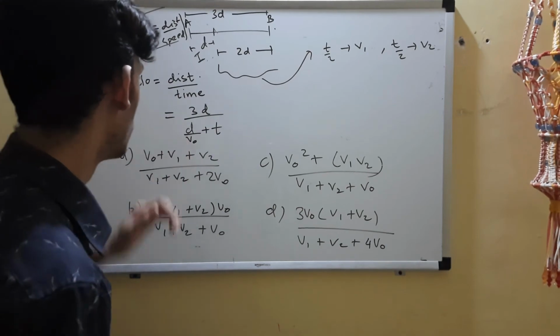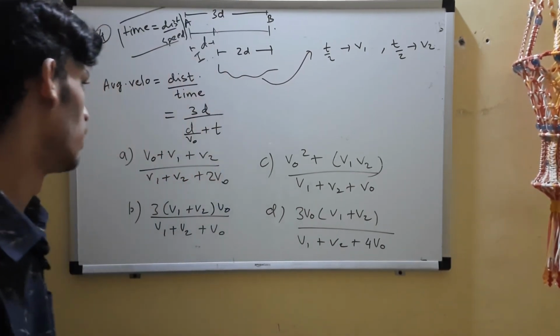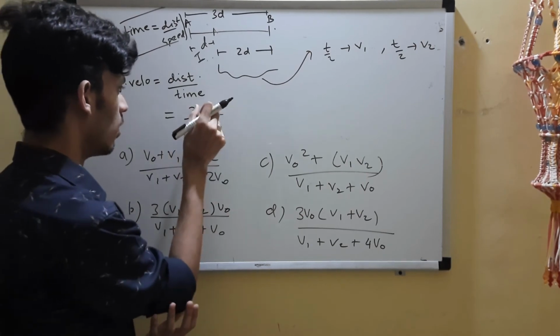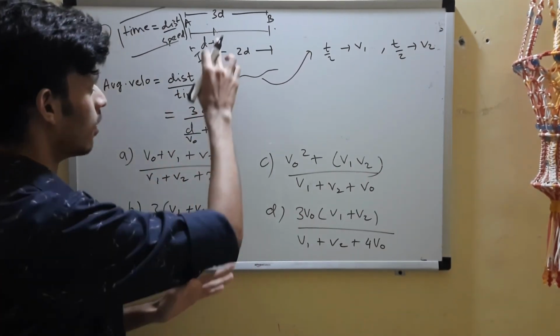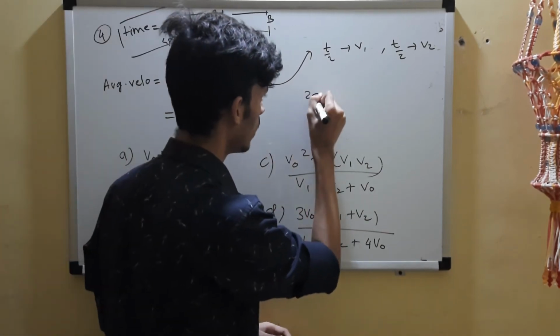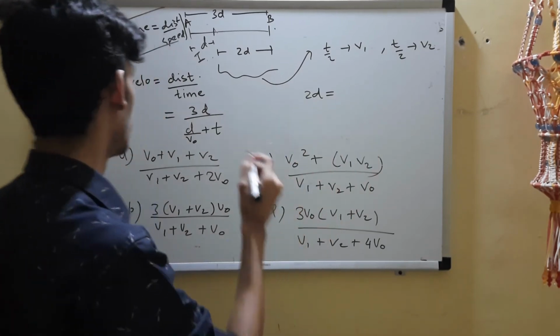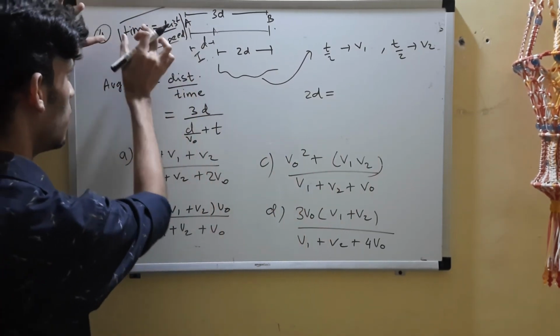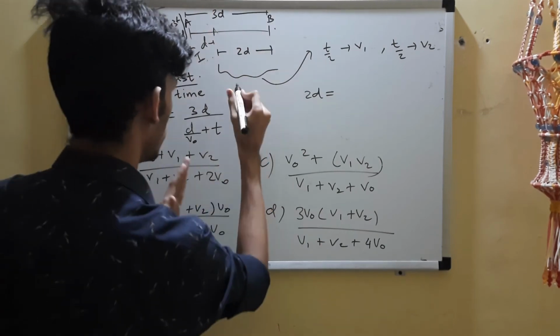Okay, so what about this t? How can we get this t out from here? Because we want to remove this d. Use that idea. So can you say here, if you see 2d, the distance over here, can you write it in the form of distance is equal to speed into time? Write it for this portion.